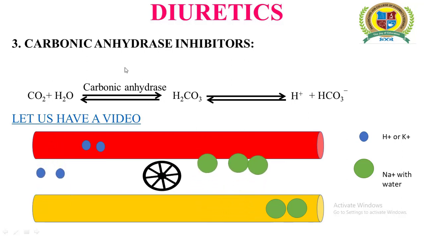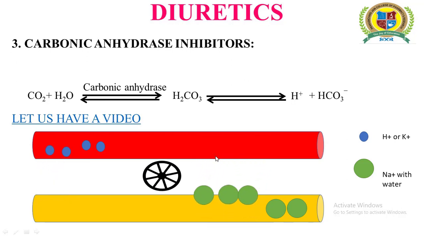So when we are using carbonic anhydrase inhibitors, it results in less and less formation of H plus ions, so that fewer H plus ions are available for exchange with the sodium and water molecules, and thereby it results in excretion of sodium and water rather than reabsorption. This is the mechanism of action of carbonic anhydrase inhibitors as diuretics.